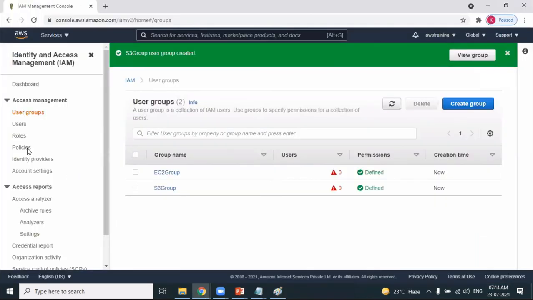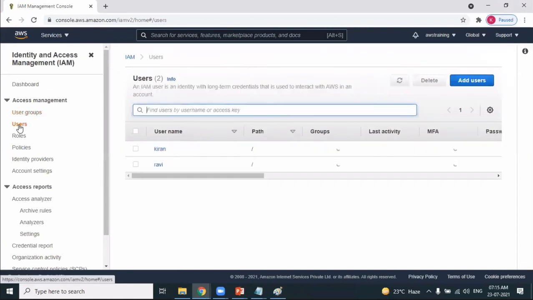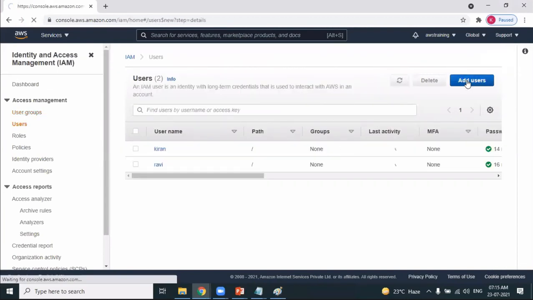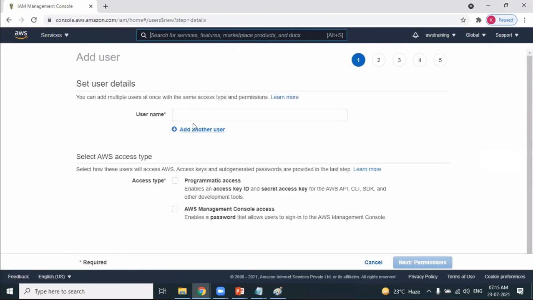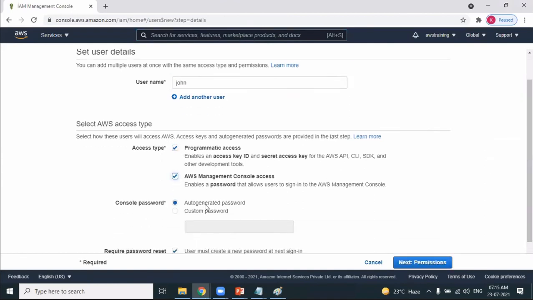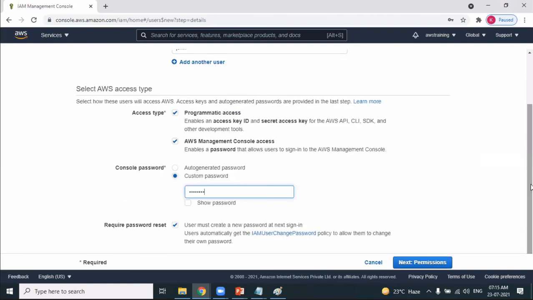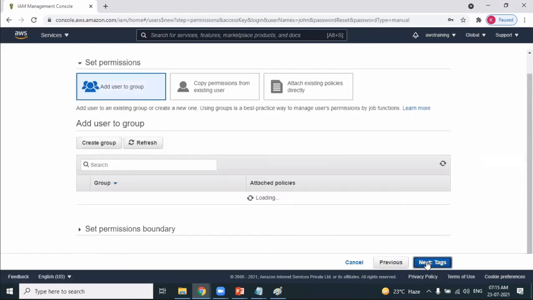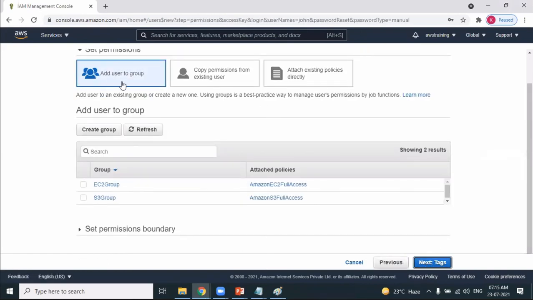Look at this. Users, add users. Username John. Password for John is @123. And then next, permissions. Add users to the group.